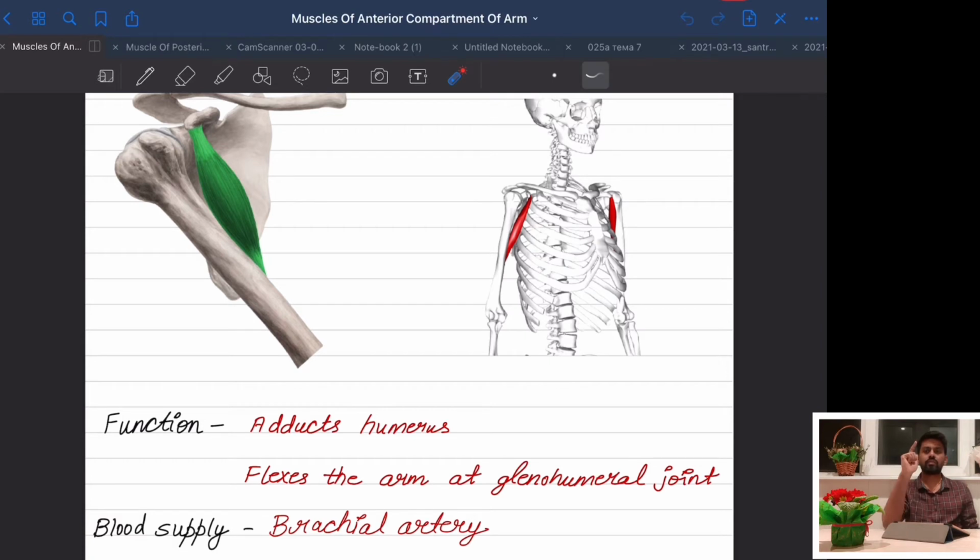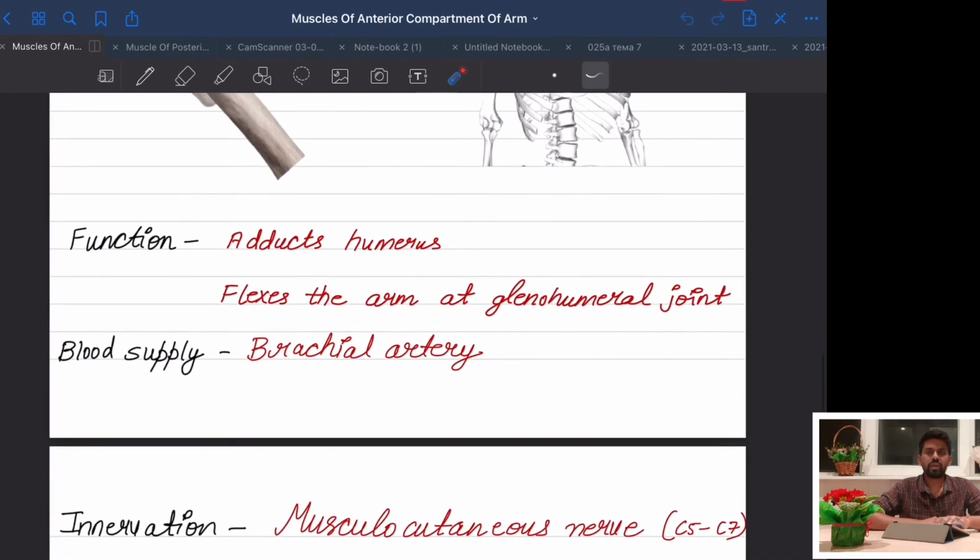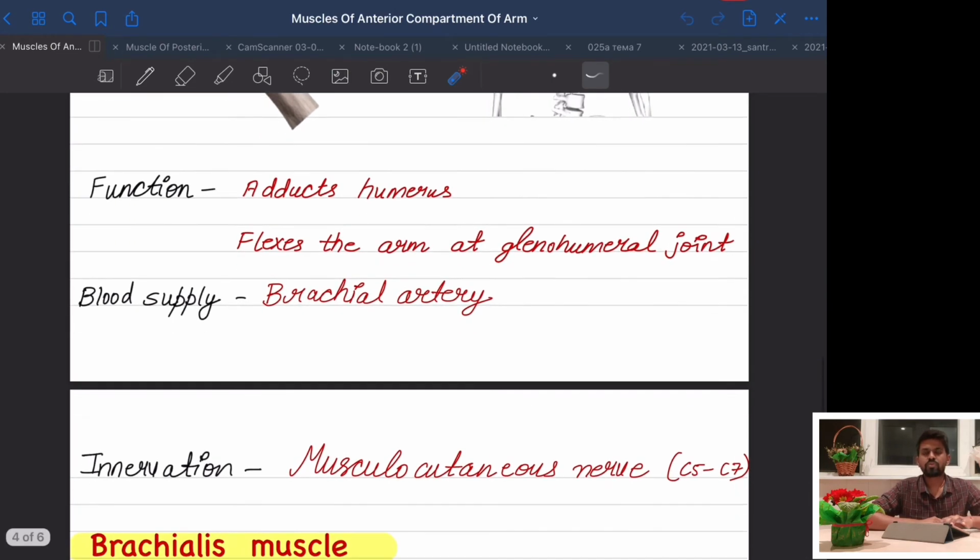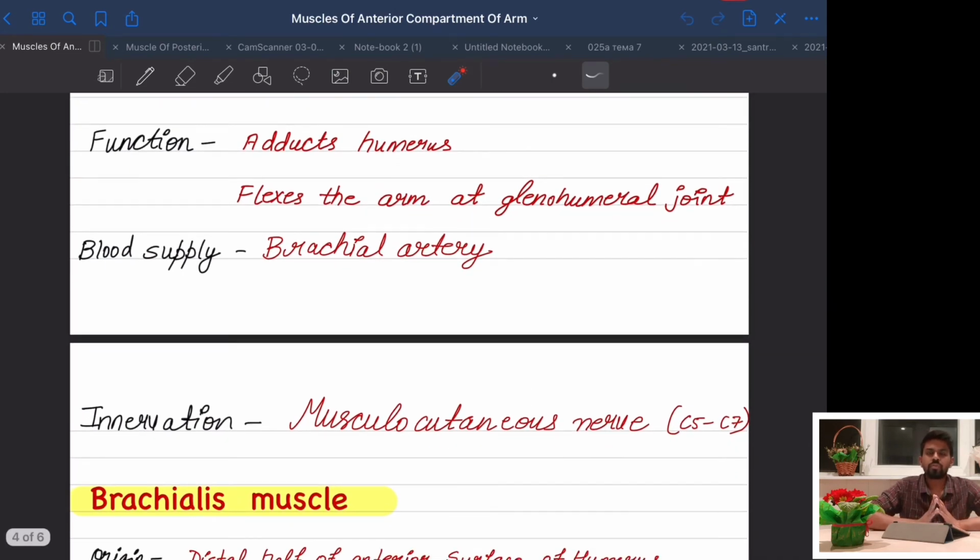Okay. Flexion. Firstly, flexion means decreasing the angle. So if the hand moves toward the medial side, the angle decreases. So what will happen? Flexion will happen at the shoulder joint, and shoulder joint is also called the glenohumeral joint. And the blood supply is by the brachial artery and the innervation by the musculocutaneous nerve. The musculocutaneous is a branch of the brachial plexus, and the brachial artery is a branch of the axillary artery.